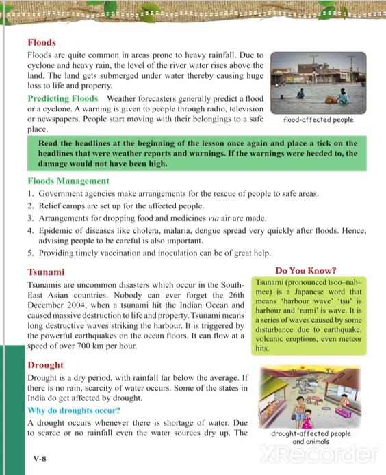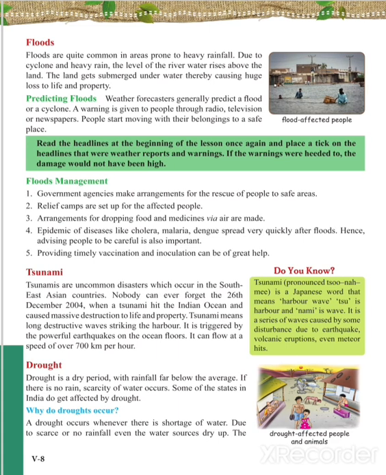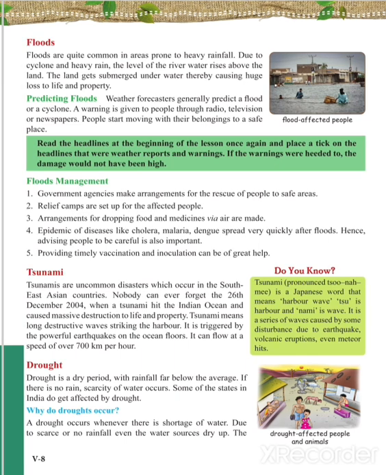Cyclones occur because of heavy wind, but a tsunami occurs because of an earthquake. Tsunami means long destructive waves striking the harbor. It is triggered by a powerful earthquake on the ocean's floor.